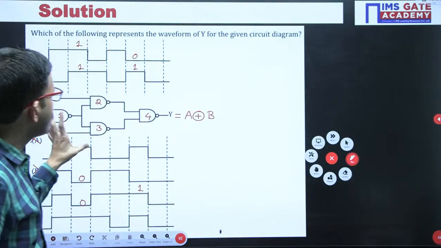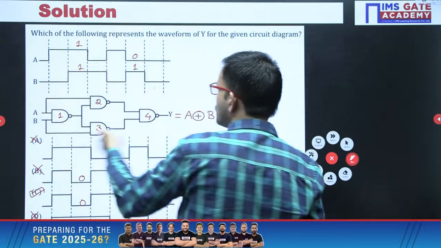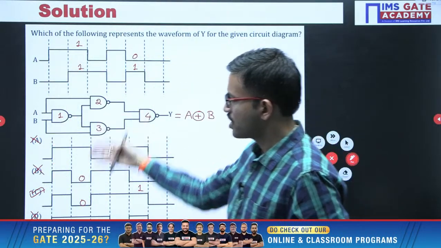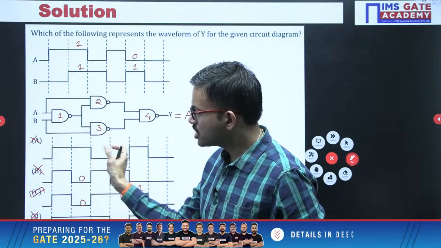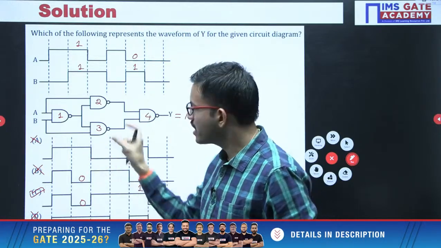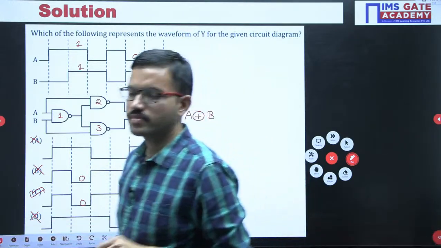So the first observation point: this overall circuit is nothing but XOR. After that, among the waveforms, in whichever portion you are having different values, that combination you can consider. That's all.